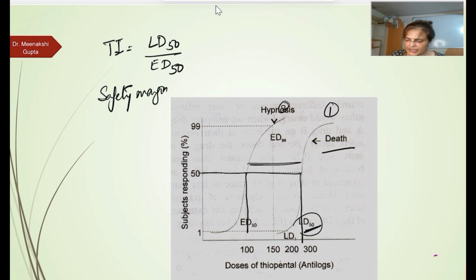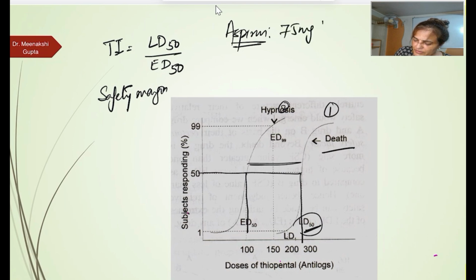Okay, here I'll take the example of aspirin. Suppose I use aspirin for a patient. You know, aspirin we can give as a low dose like 75 milligram up to 6 gram or 6000 milligram. Up to 6000 milligram is better. So you can see a wider range of this drug.